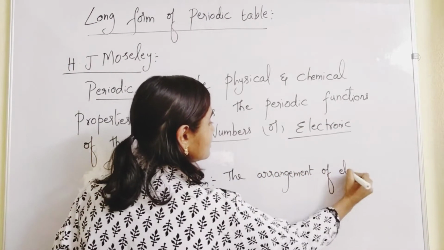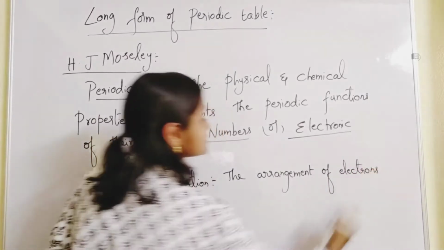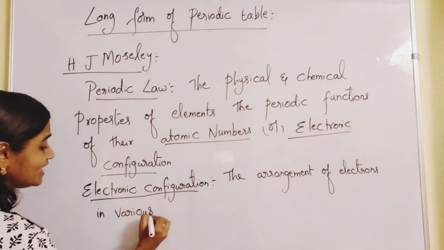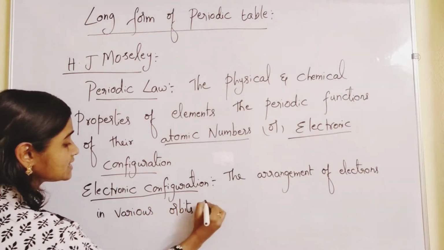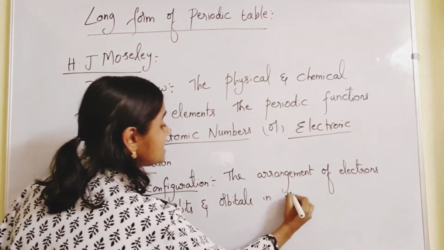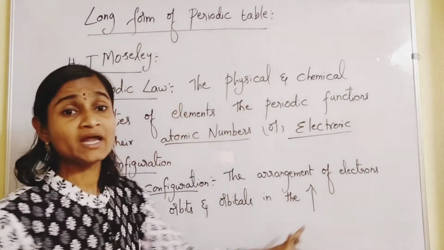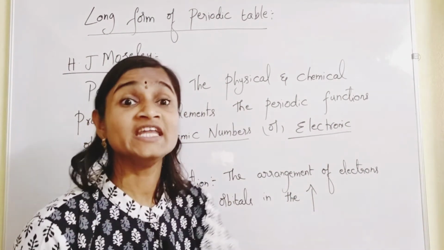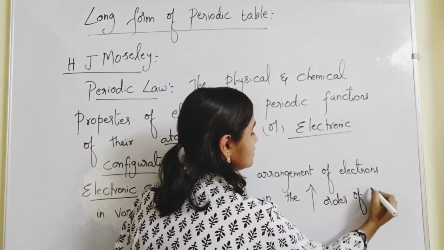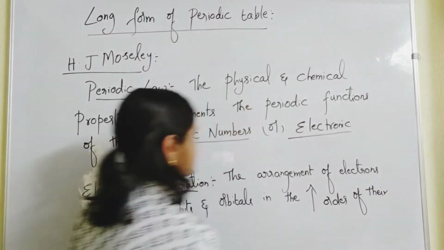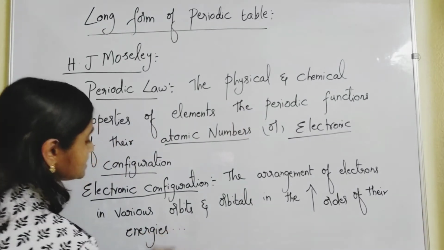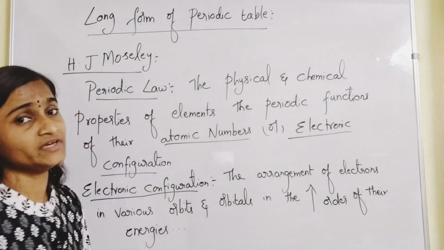I am writing an upward arrow which stands for increasing. In the increasing order of their energies, you call it electronic configuration.